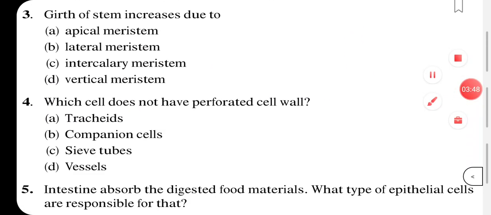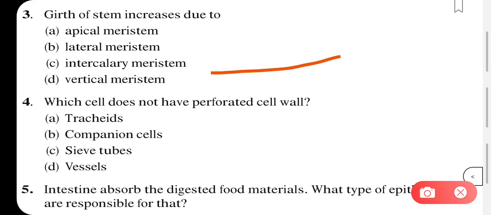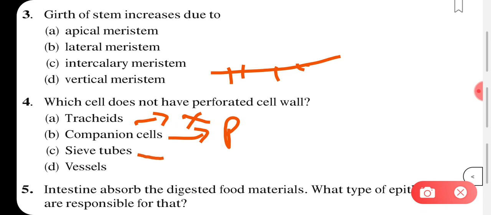Which cell does not have perforated cell wall? Cell wall with perforation means there will be gaps in between, some pore-like things, in order to allow the direct movement of water or food. So where will it not be present? Tracheids we see in xylem, companion cells we see in phloem, sieve tubes also we see in phloem, and vessels are seen in xylem. Now we have to see which one does not have perforated cell wall.